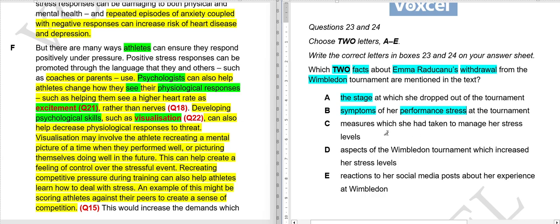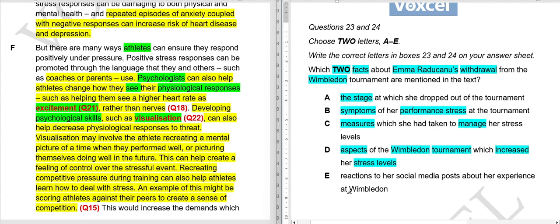C: measures which she had taken to manage stress, so methods she took to manage stress levels. D: aspects of the Wimbledon tournament which increased her stress levels. Something about the tournament that increased her stress levels.